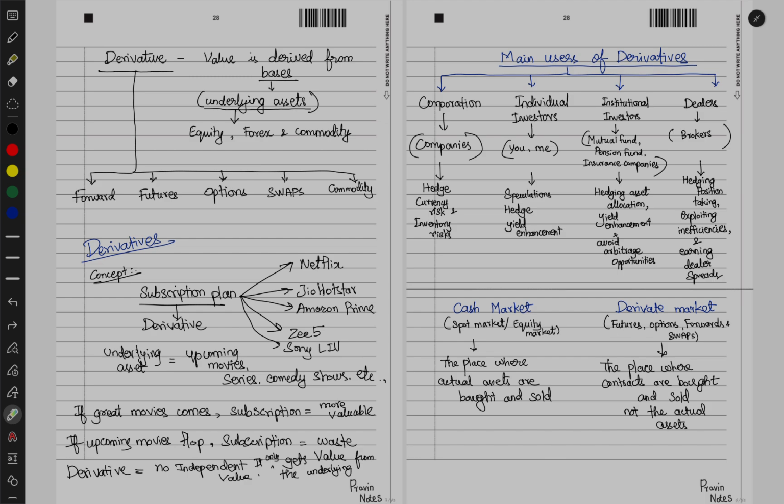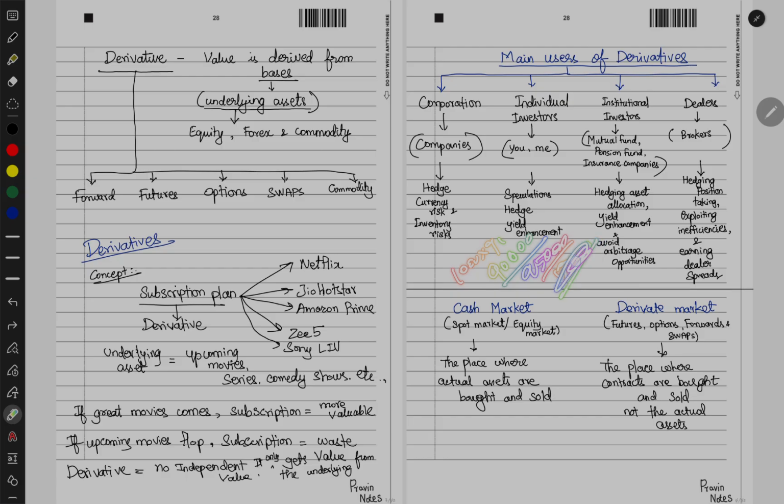Now, since there is a risk involved in the exchange, let's say you are selling a product for $1,000 and at that time the currency value is 100, so you are thinking that you will get 1 lakh. Based on this you are calculating the shipping cost and all those things, and you are arriving at a cost of 95,000. But the currency has dropped to 90 rupees, so in that case you will get only 1000 into 90, that is 90,000. So here your cost will be 95,000 and you are getting a loss of 5,000.